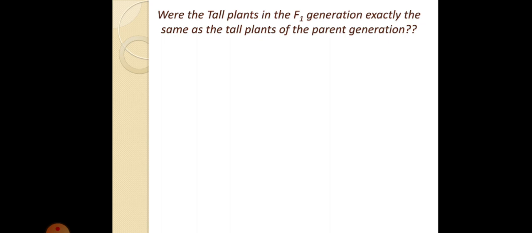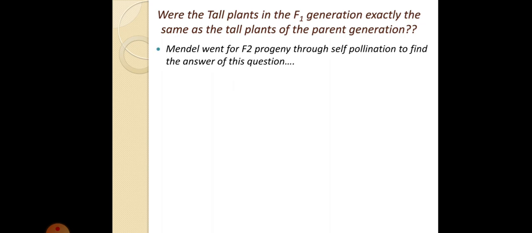Next, Mendel asked the question: were all the tall plants in the F1 generation exactly the same as the tall plants of the parent generation? So to find the answer to this question, what did Mendel do? Mendel went for the F2 progeny through self-pollination.